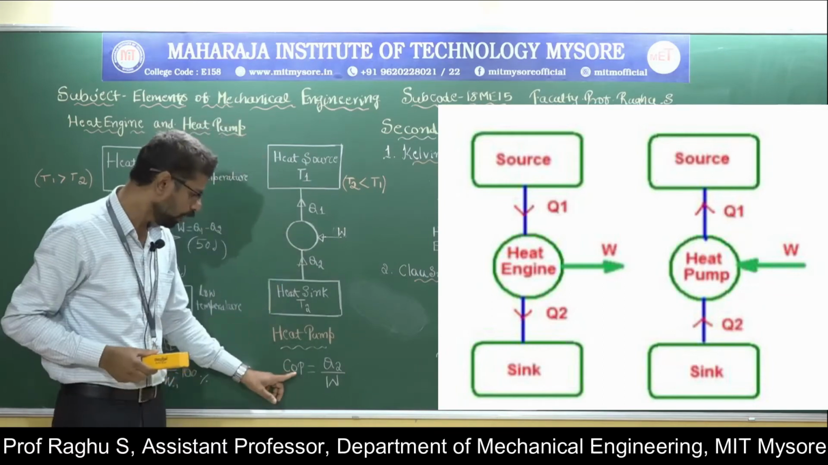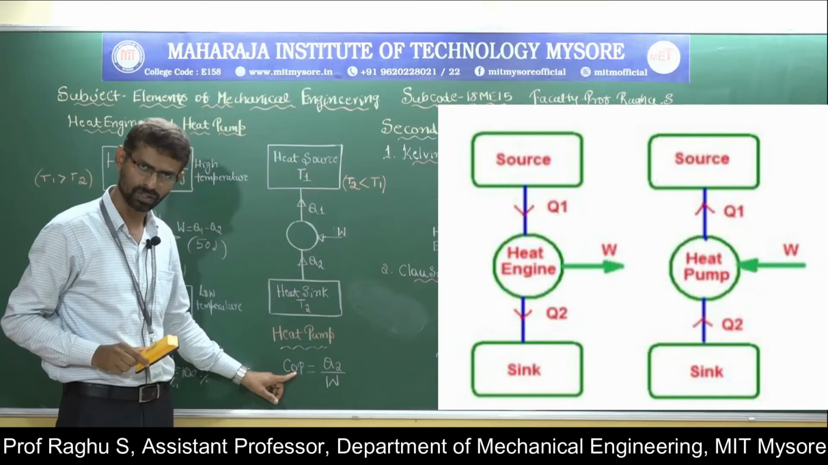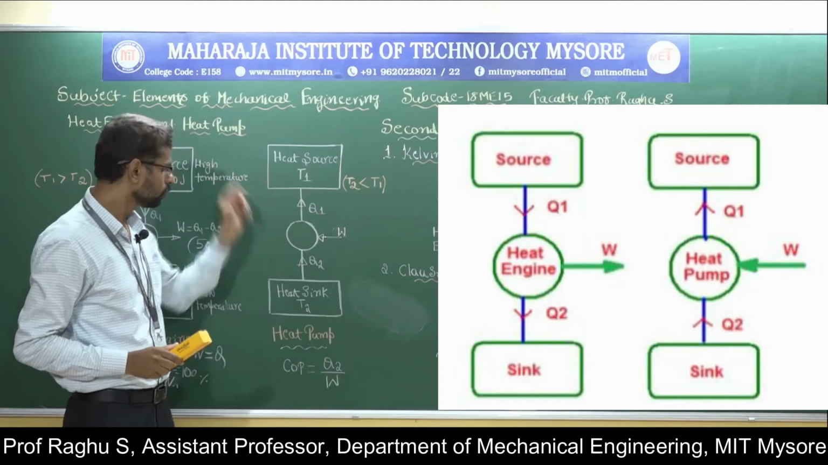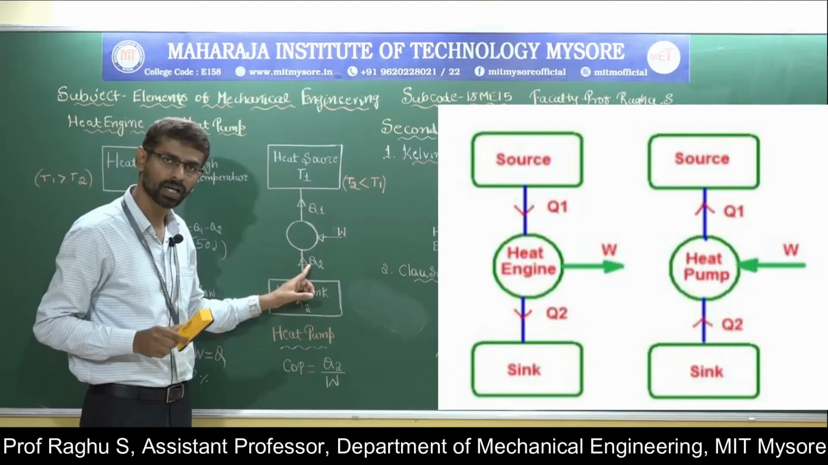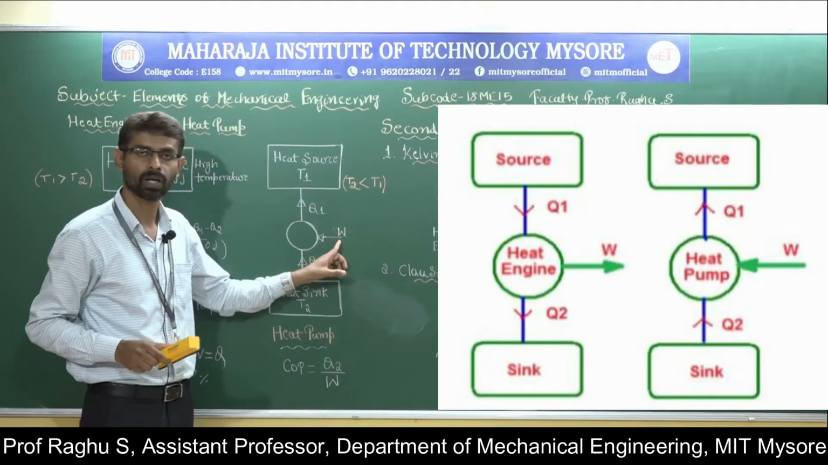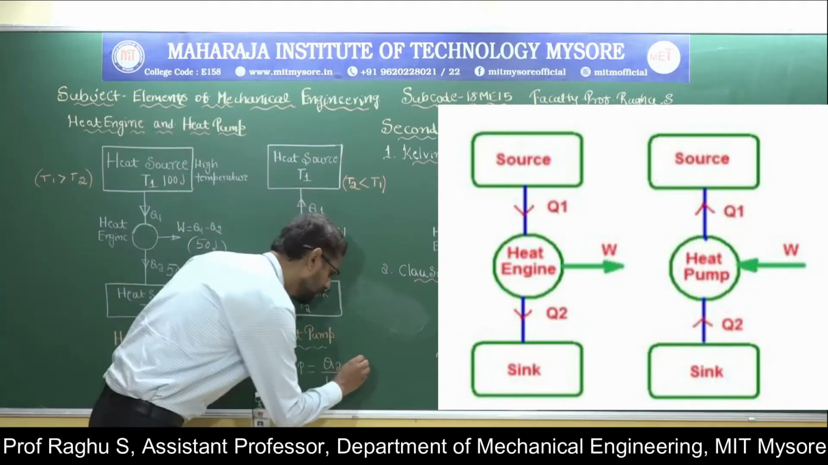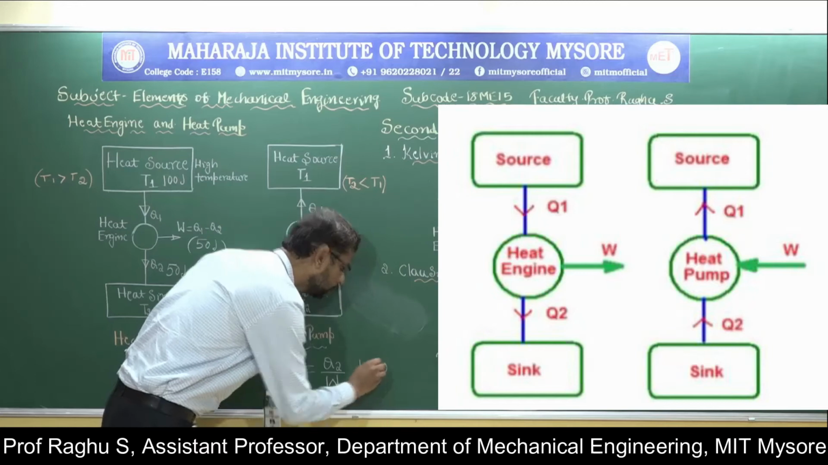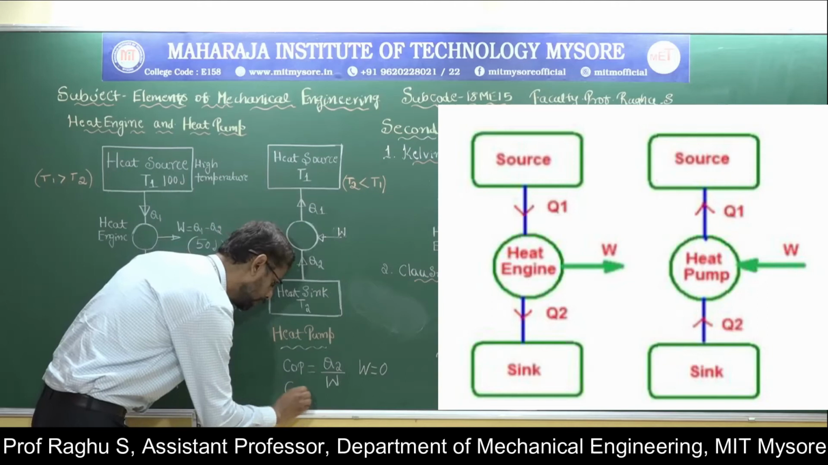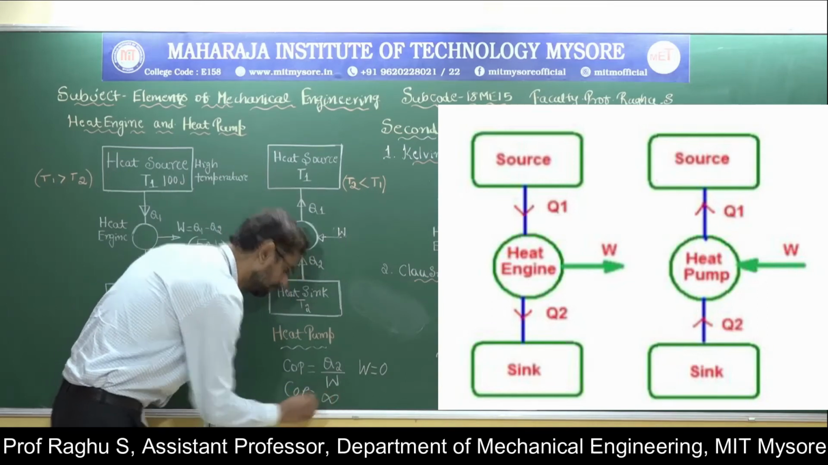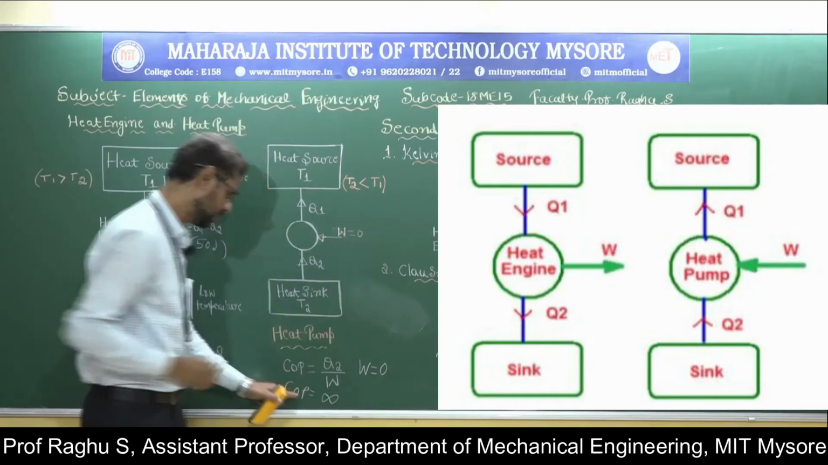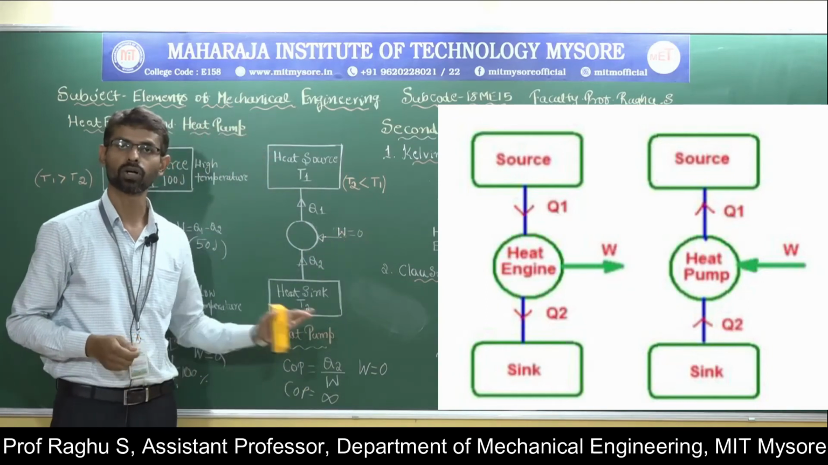Now, the coefficient of performance of a heat pump is given by the output, the amount of heat removed from the heat sink, to the work input. Assume that work is equal to 0. Then COP becomes infinity. If you supply 0 amount of work, then COP becomes infinity, which is not at all possible.